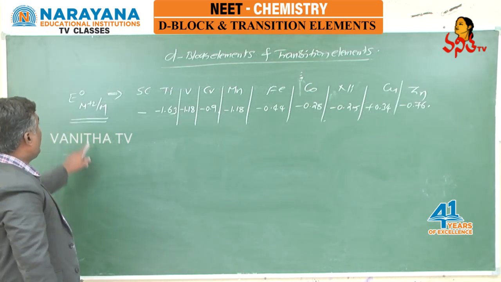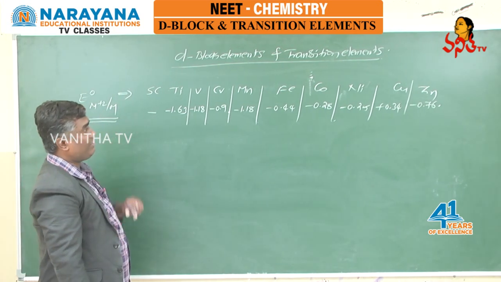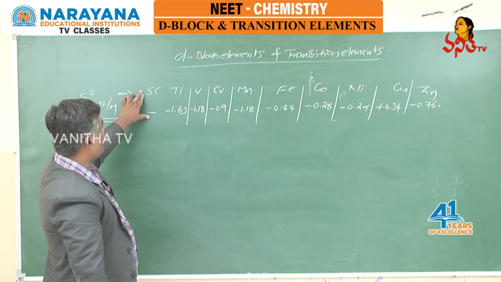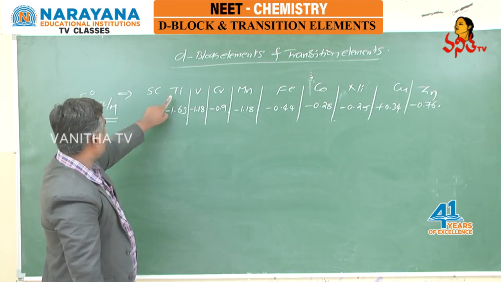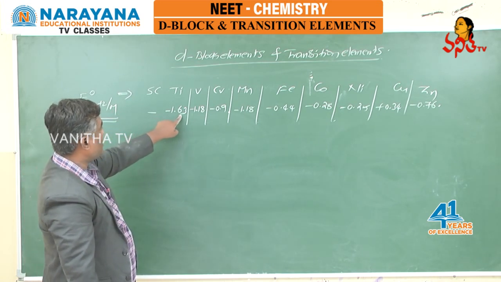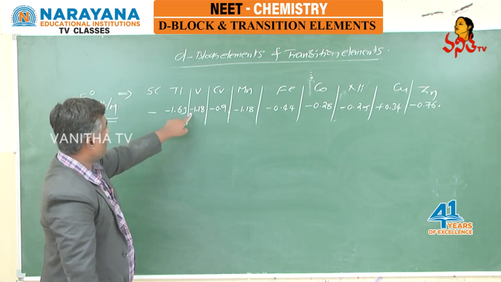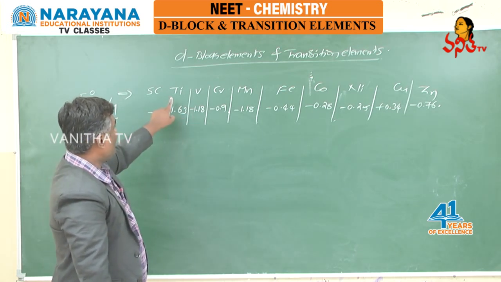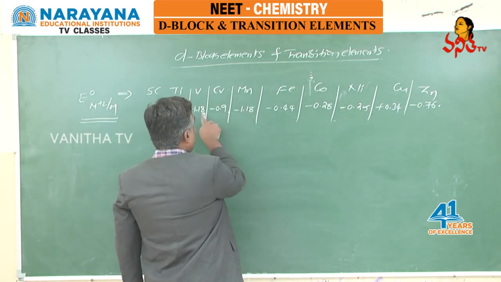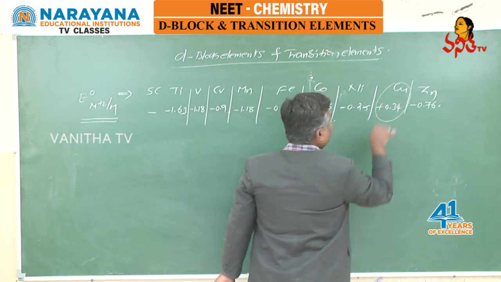Now here, E naught of M plus 2 oblique M for 3D series elements they have mentioned from scandium to zinc, and information is not given for scandium. For titanium, E naught of M plus 2 oblique M is minus 1.63. For vanadium, it is minus 1.18. Except for copper, for all the remaining elements, E naught of M plus 2 oblique M is negative. Only for copper it is positive.